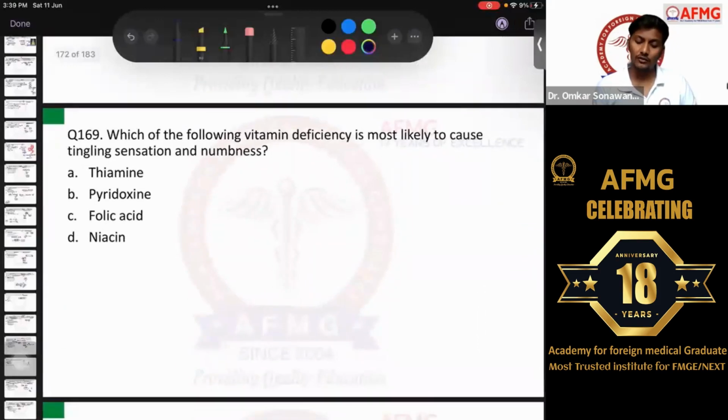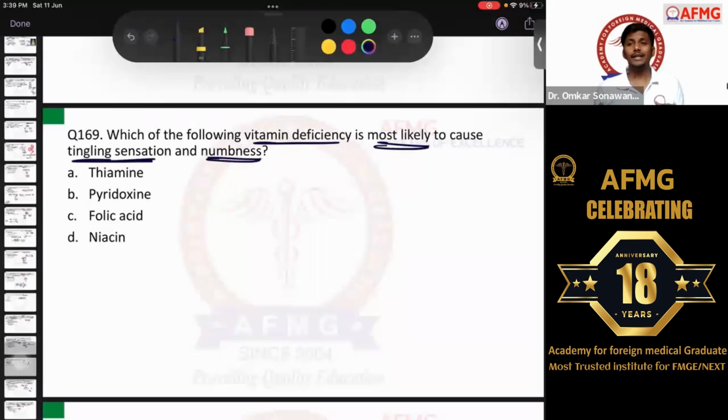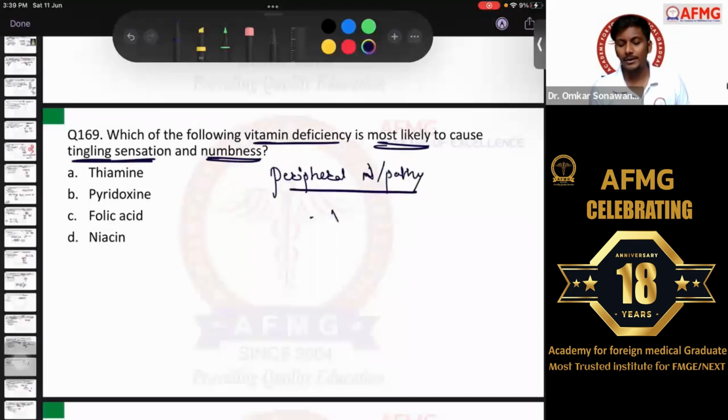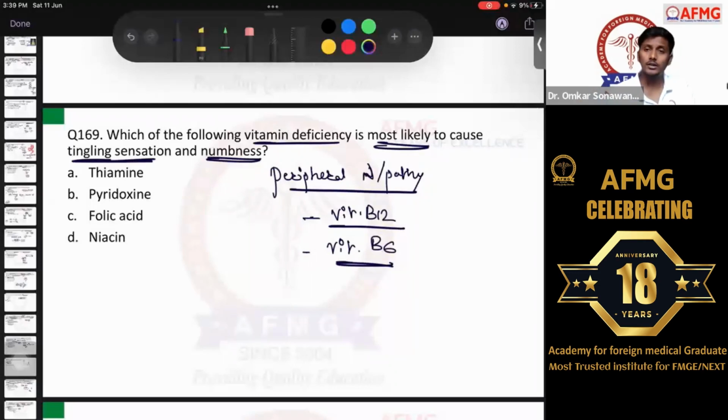Question number 169. Which of the following vitamin deficiencies is most likely to cause tingling sensation and numbness? Tingling sensation and numbness, usually in the hands and feet or the extremities, is likely a case of peripheral neuropathy. And peripheral neuropathy, as we know, is due to deficiency of 2 vitamins. It is either vitamin B12, also called cobalamin, or vitamin B6, also known as pyridoxine. Some people are saying vitamin B12 was there in the option. If it was not there, definitely vitamin B6, that is pyridoxine, is one of the important causes of peripheral neuropathy. So here the answer would have been option D,